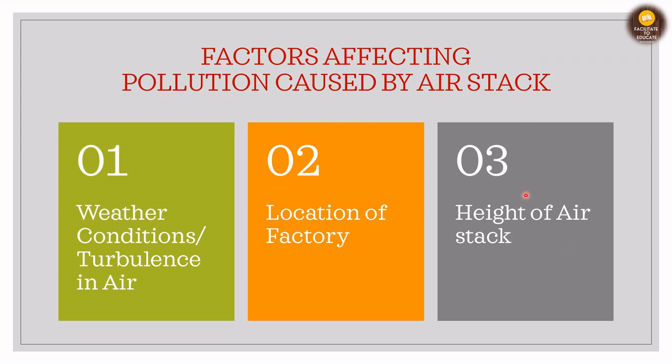But if the height of the air stack is more, then the dispersion will be better, the dispersion will be to far off places, and there will be lesser pollution and lesser problems. So more height of the air stack is considered to be a better factor than a smaller height. Now we'll see the next section.